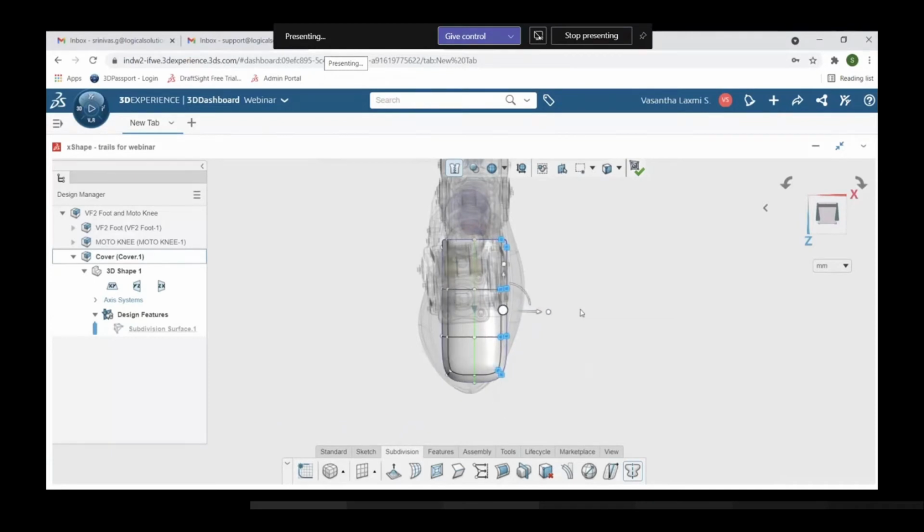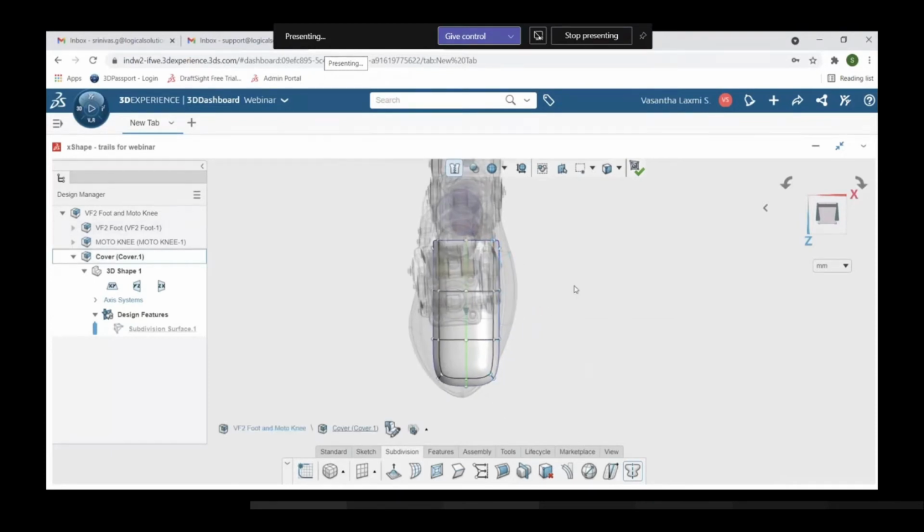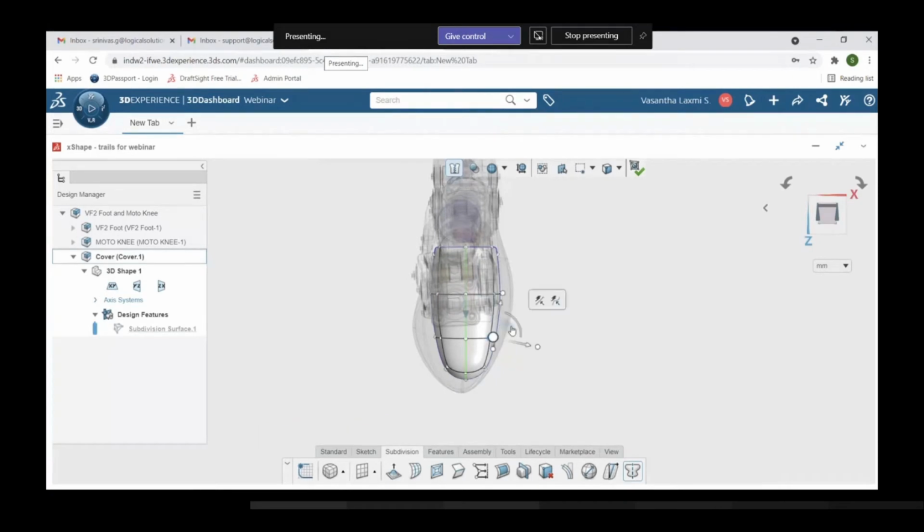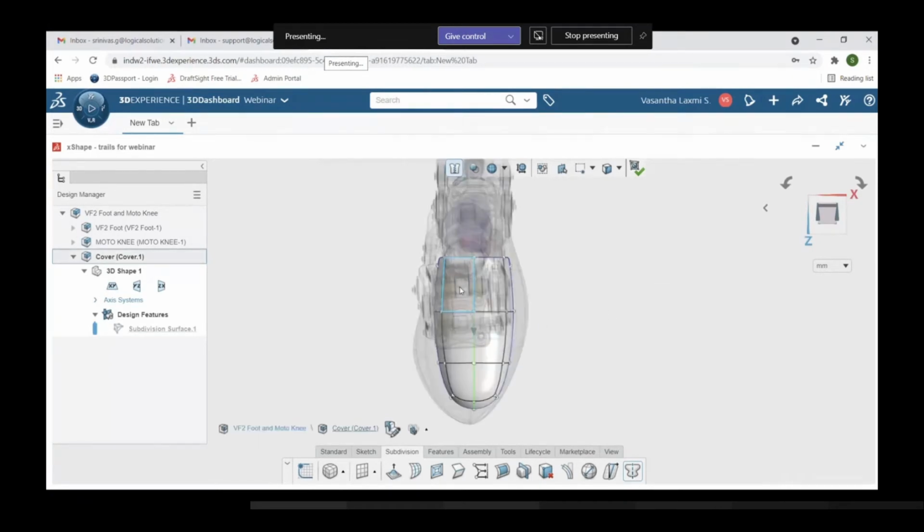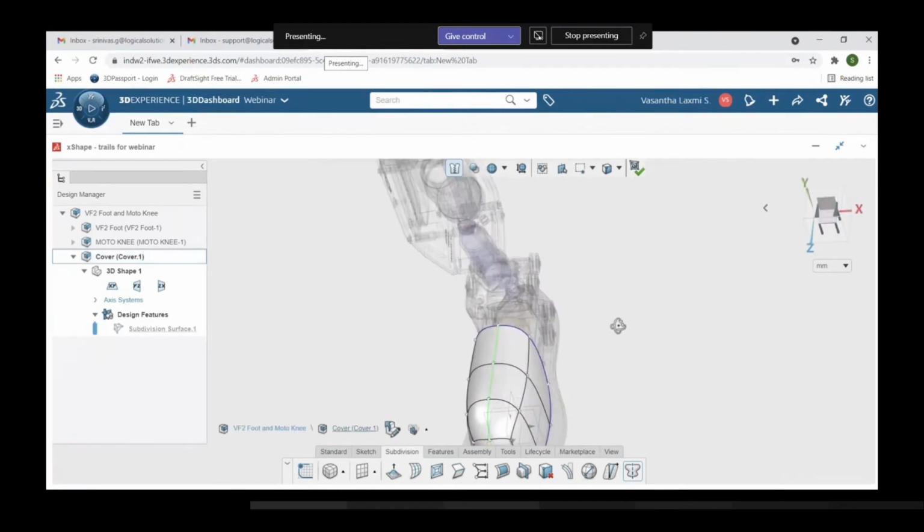It gives you equal distance between both sides, and here I'm dragging towards inside. I would like to cover it completely. So this is the face which I have selected now.